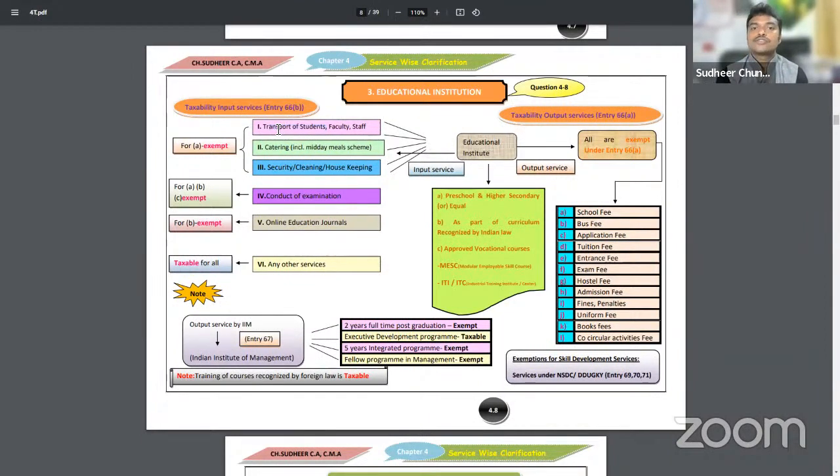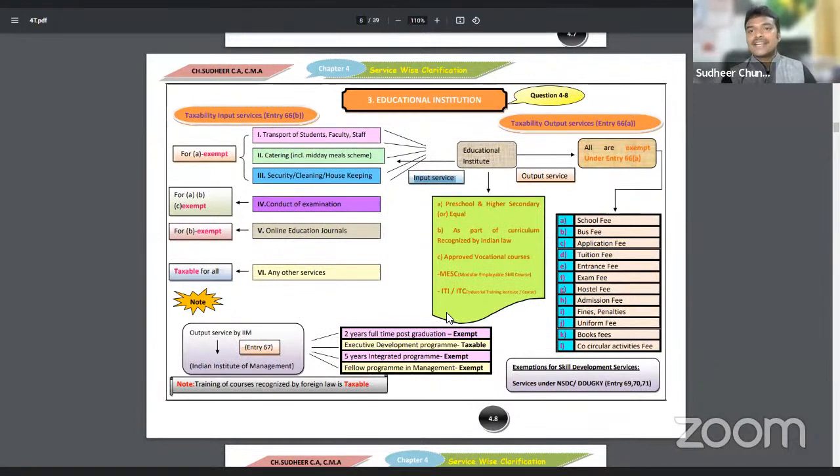If education institutes pay any transportation fee, education service institutes receive catering services from caterers. Education institutes receive security, cleaning and housekeeping services, conduct of examination services, online educational journals. If these 5 services are received by education institute, so now we are discussing input services, if these services are received by education institutes, it will be exempted.